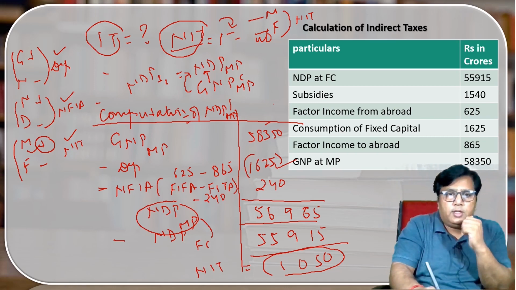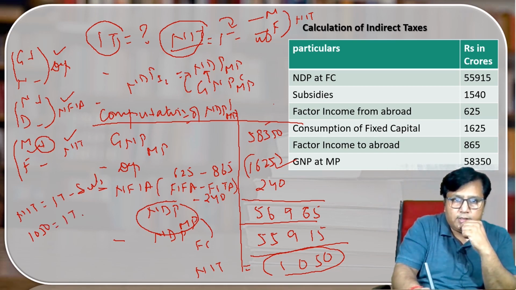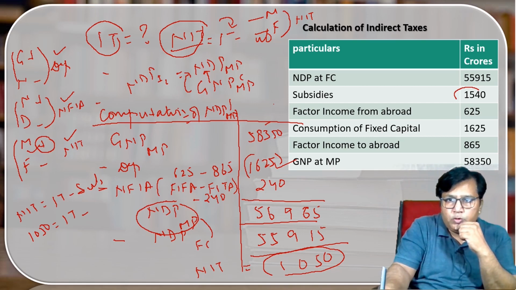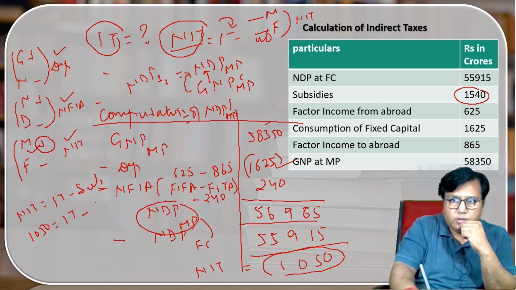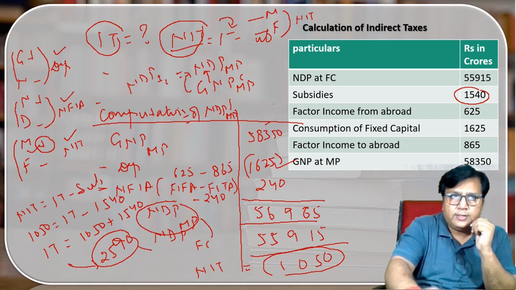Okay, fine. Now we know that NIT is equal to indirect tax minus subsidy. NIT is 1050. Indirect tax I have to calculate. Subsidy, let us see what is being given to you, that is 1540. Okay, it means indirect tax will be 1050 plus 1540. It means 90, then 5 and 2. So what is the value of indirect taxes? The value of the indirect taxes will be 2590. I hope the point is clear.